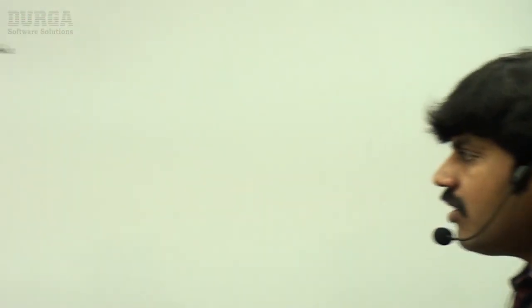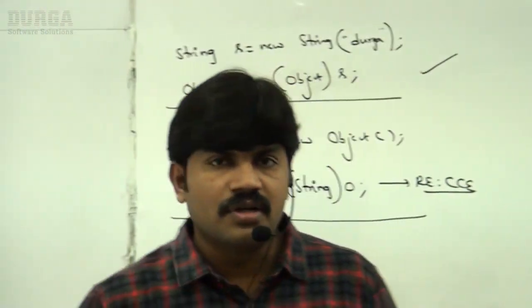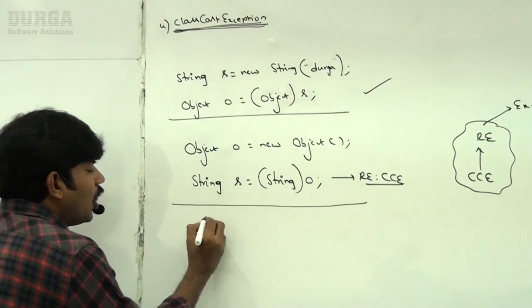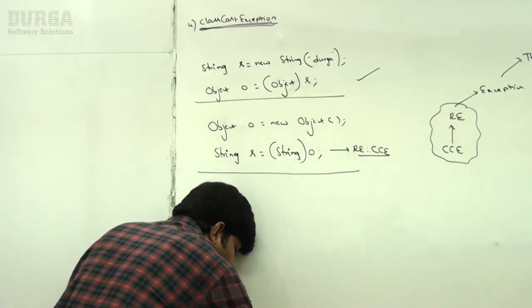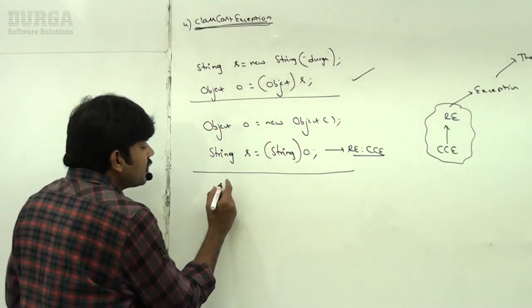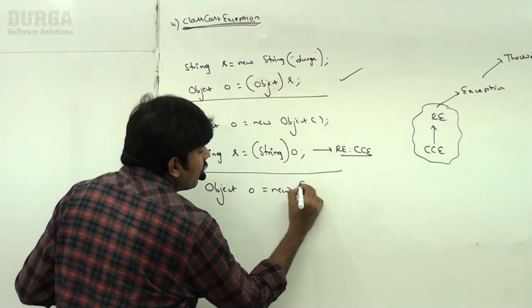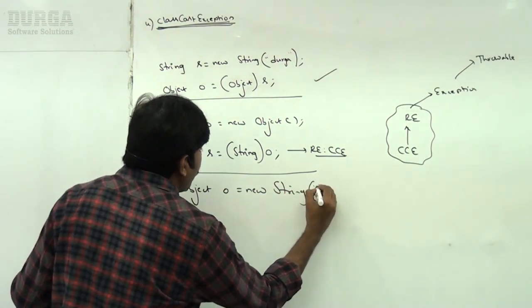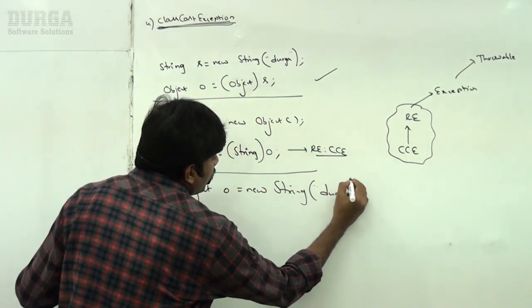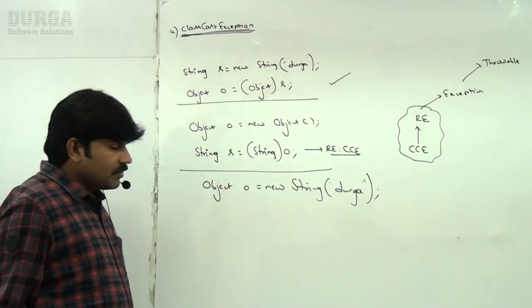Okay, well, now, sir, I have one small doubt. If I consider it like this: Object o = new String("Durga").